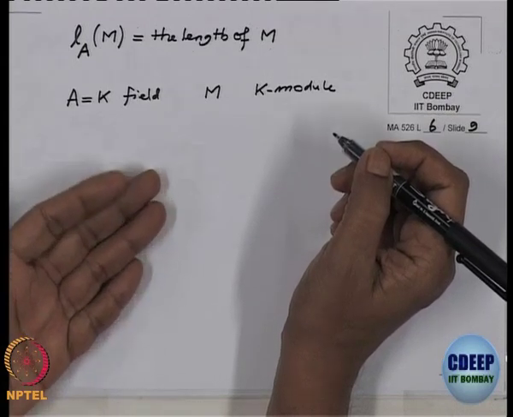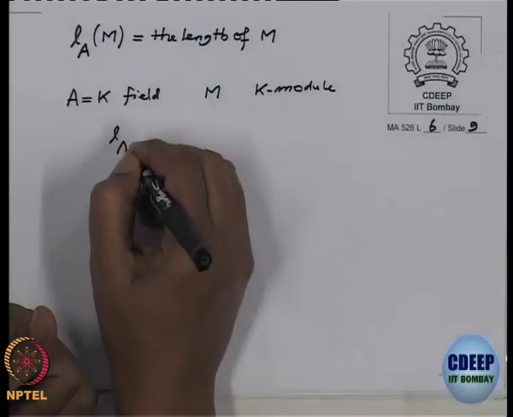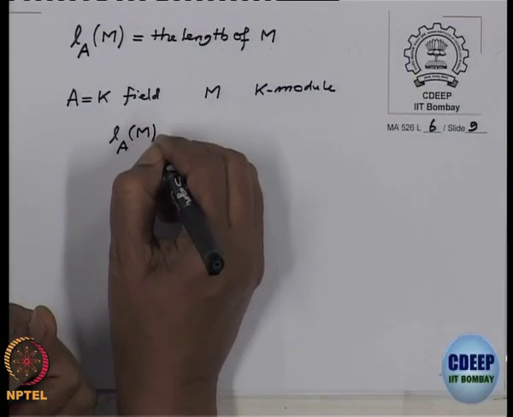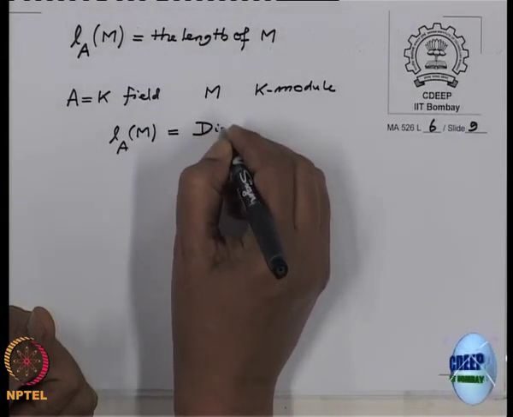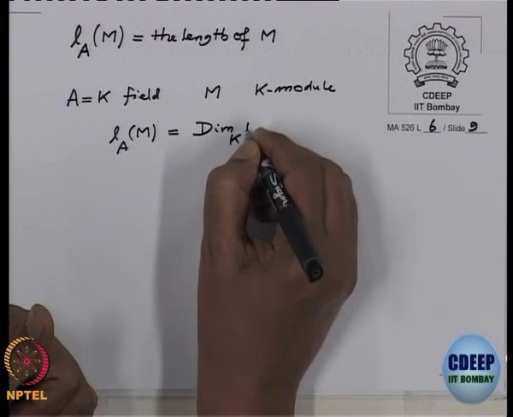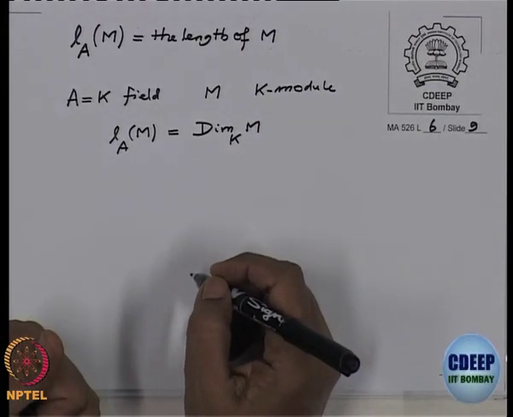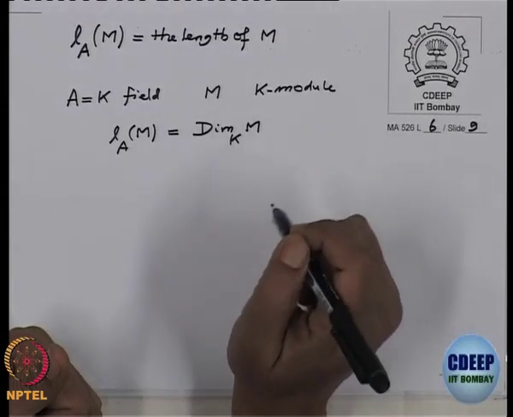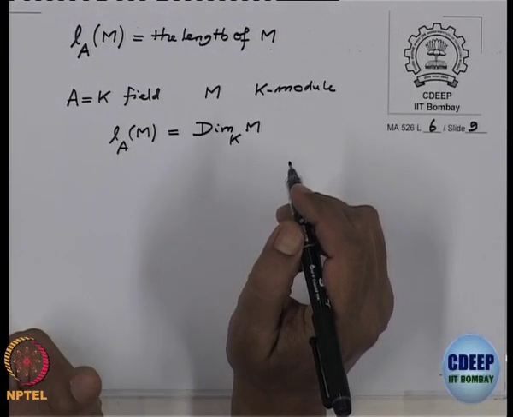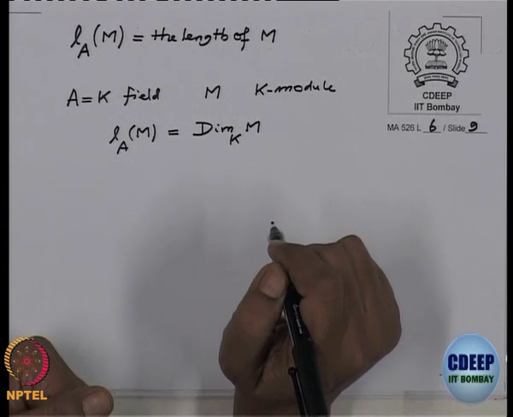When it is finite dimensional. So, the length of M, in that case, is nothing but the dimension of the vector space M. This makes sense when it is a finite dimensional vector space.